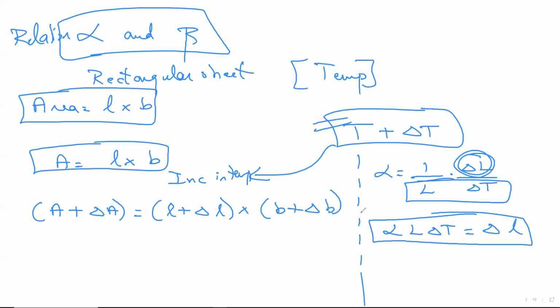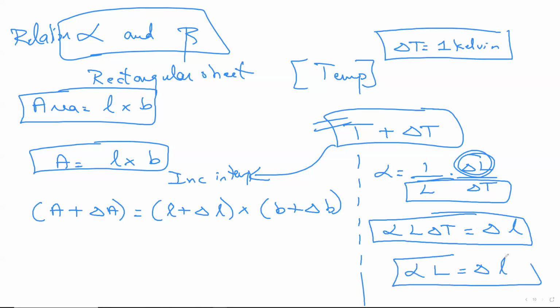Fine. Now see here, we will assume the increase in temperature, or delta T, to be 1 Kelvin. To be how much? 1 Kelvin. I'm assuming the delta T to be 1 Kelvin. So if I substitute here, can I tell delta L is equal to alpha L? Agree? Because delta T is how much? 1 Kelvin. I'm assuming this. This is an assumption. Delta T is equal to 1 Kelvin. Delta L became alpha into L.